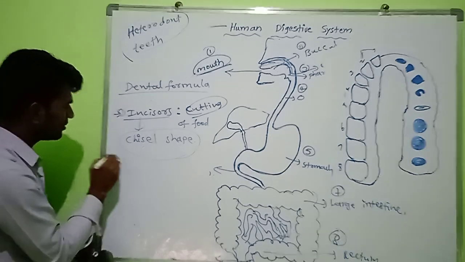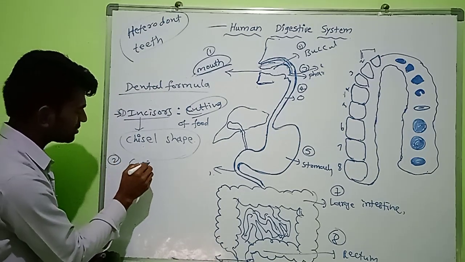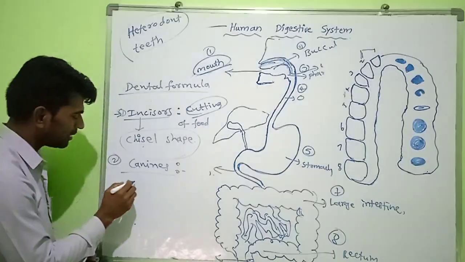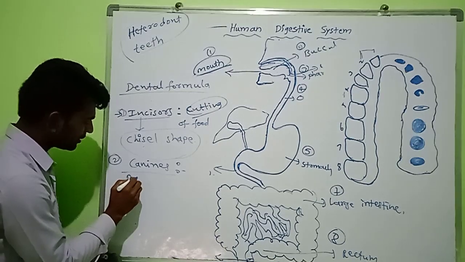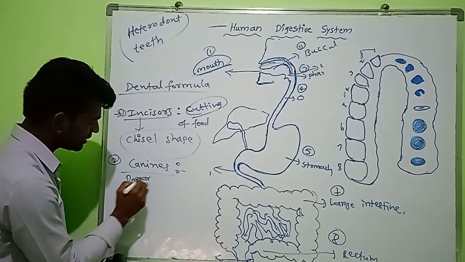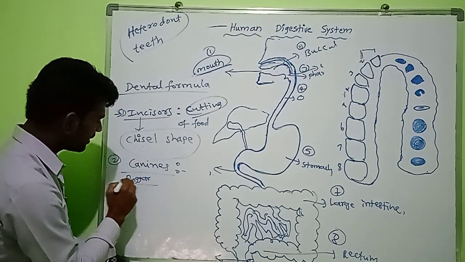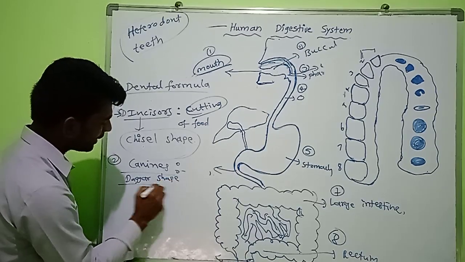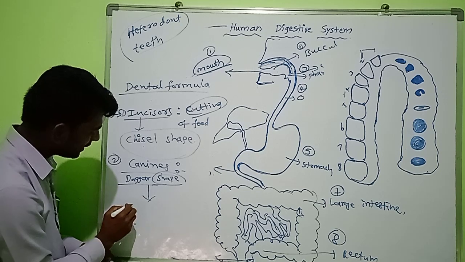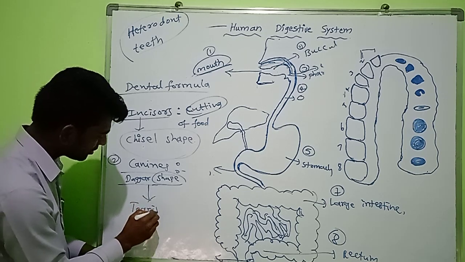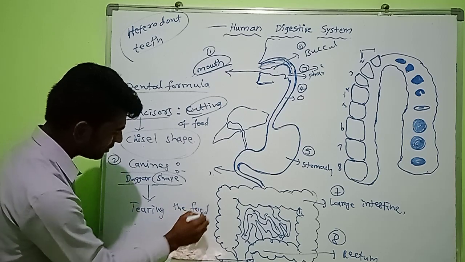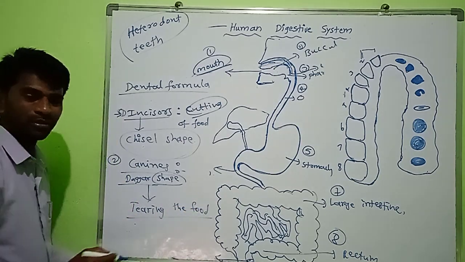The next teeth are canines. The canines are dagger shaped, dagger teeth. They help in tearing the food material.